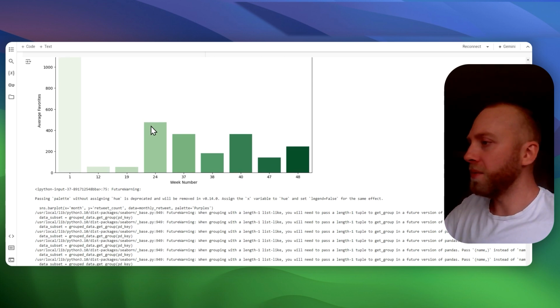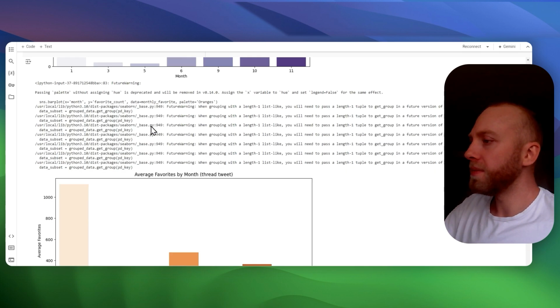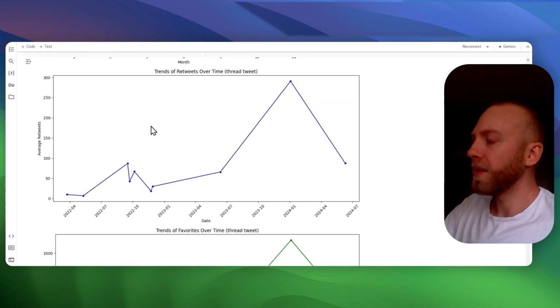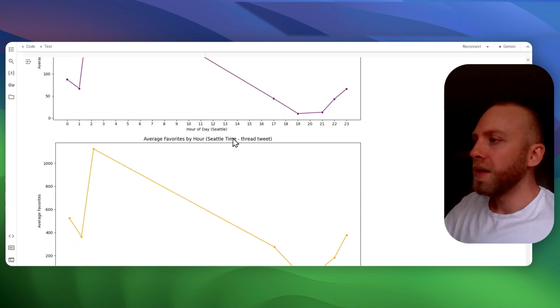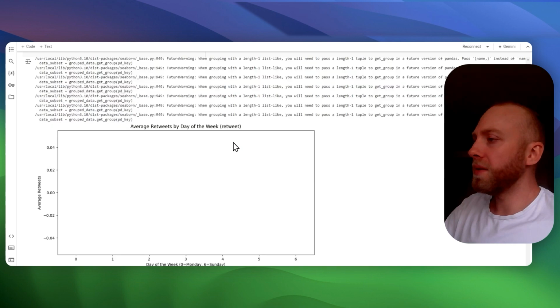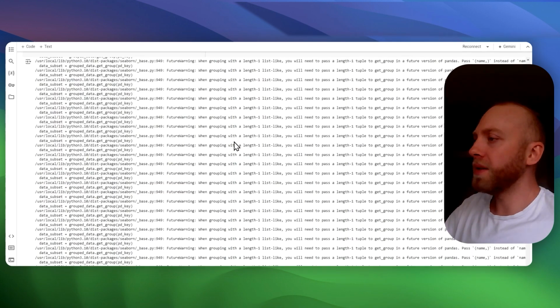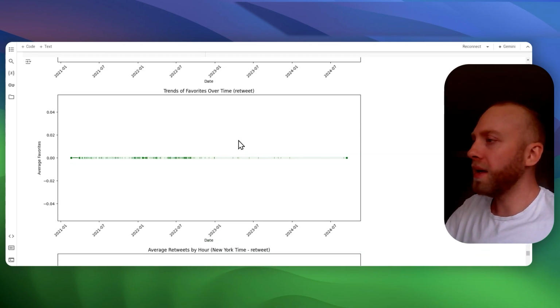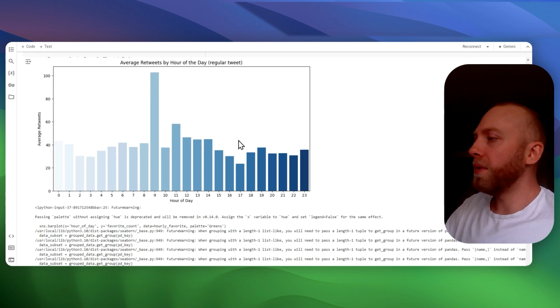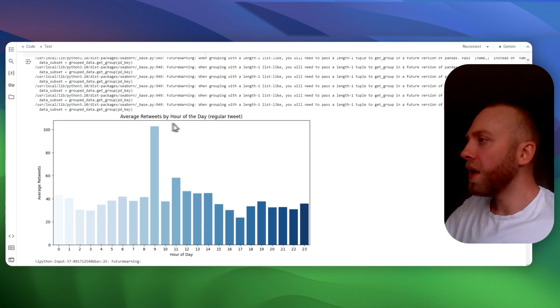Here we go again. So we have all of this. It's just some various graphs made that didn't prove to show much.